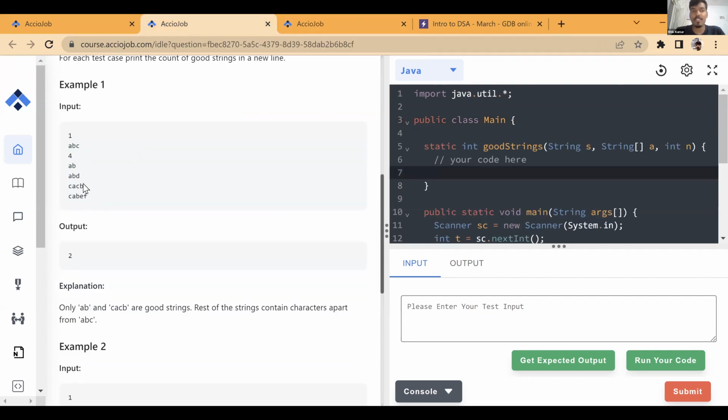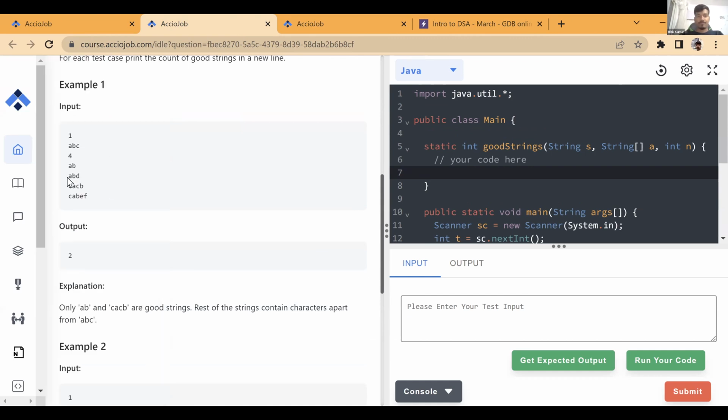You have to tell whether these array of strings are good strings or not. What is the total number of strings in this which are good? Now, how do we define a good string? Any good string should have only characters that are present in this string, no more, no less.